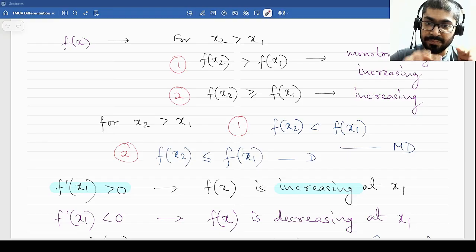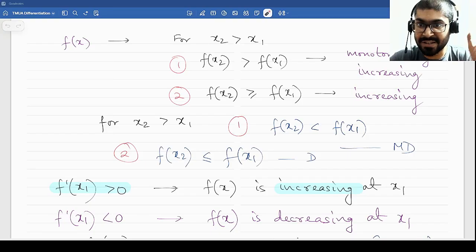If you want to prove that a graph is always increasing in an interval, then you will either have to prove it analytically by showing that replacing x1 by any other point in the interval will not change this result, or you will have to mechanically show it for all points. Now if it is a discrete function, like it takes a fixed value 1, 2, 3, 4, then it's easy. You calculate f1, f2, f3, f4, show all of them greater than 0, you know that the function is increasing.